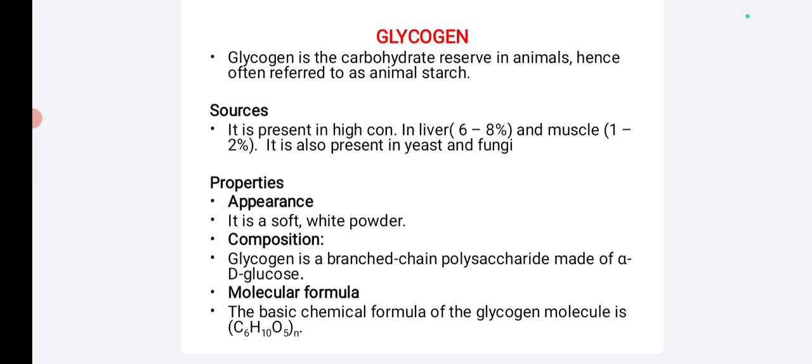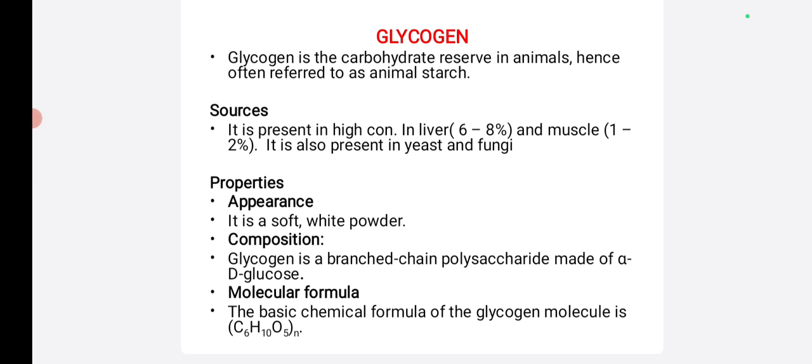Next one, the polysaccharide glycogen. Glycogen is the carbohydrate reserve in animals and is referred to as animal starch. Like plants, this type of polysaccharide is stored in animals, so it is called animal starch. Glycogen is present in high concentration in the liver, 6 to 8%, and muscle, 1 to 2%. It is also present in yeast and also fungi.